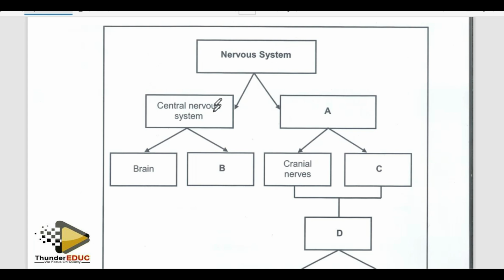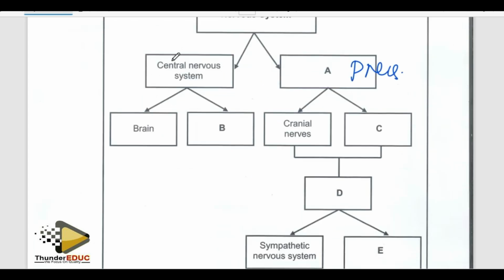The nervous system is either central or, if it's not central, peripheral, meaning that A is the peripheral nervous system. The central nervous system is divided into two, either brain or spinal cord, meaning that B is the spinal cord. The peripheral nervous system is made up of cranial nerves or spinal nerves.